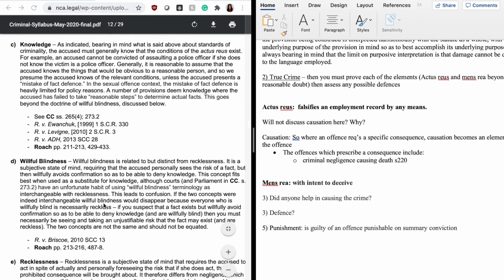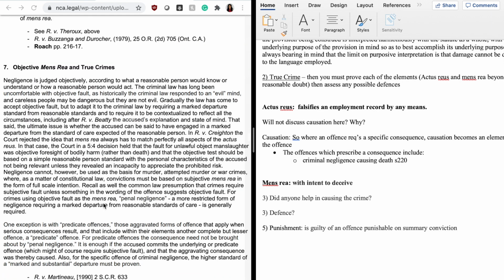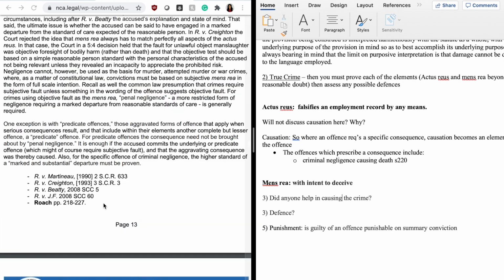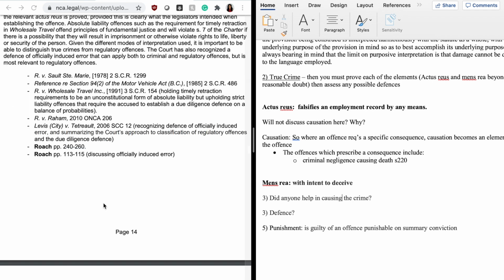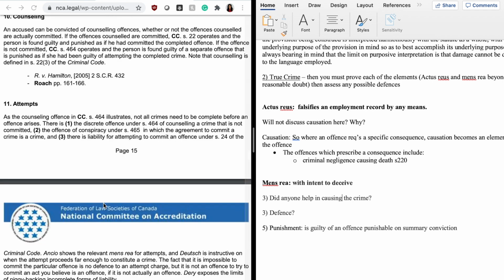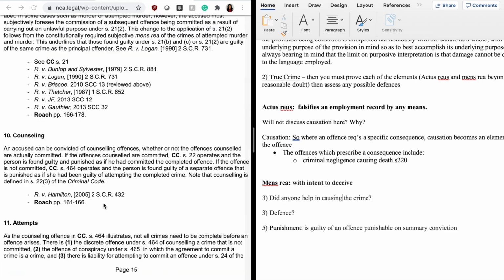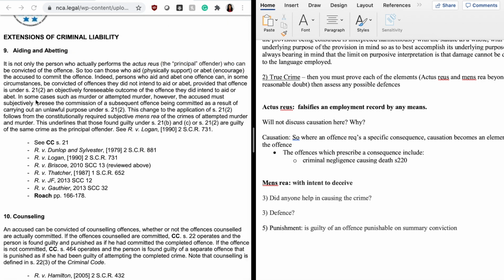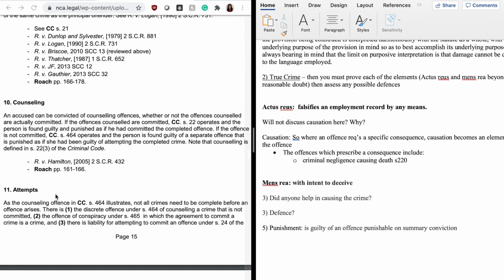So again, if you take a look, the syllabus talks about certain ways where people can help other people in committing a crime. So for instance, aiding and abetting, counseling, attempts. So these are some of the issues that you should be mindful of when you're writing the exam answer.